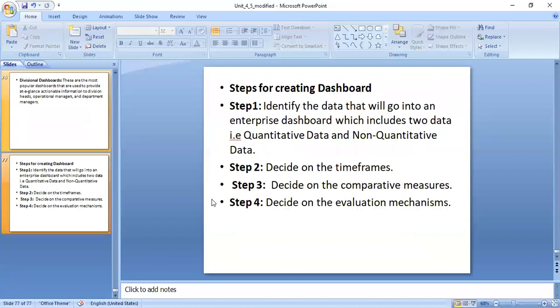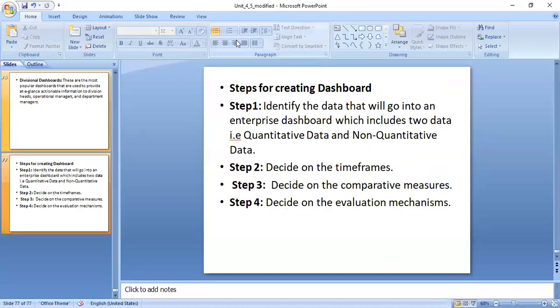And the last question is what steps for creating the dashboard here. There are different types of steps are there. Here you can check the one it is what identify the data that will go into an enterprise dashboard. You are supposed to find out what kind of a data you are supposed to prepare for the dashboard here. Enterprise data dashboard can come either in both of the following data here. One it is called quantitative data and another it is called as a non-quantitative data.